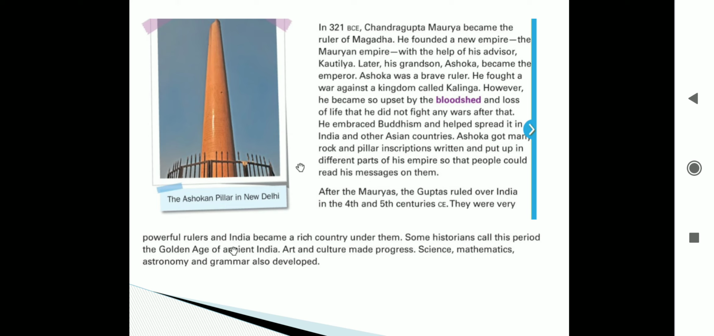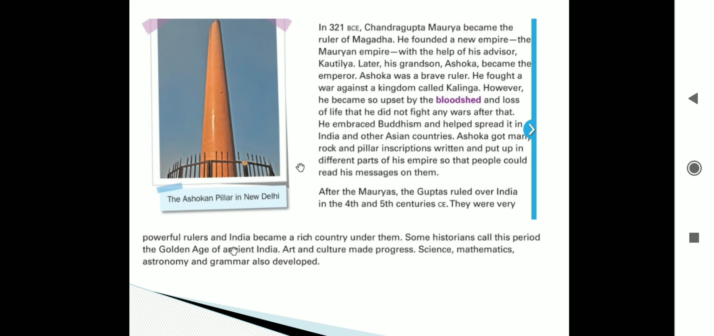He founded a new empire, the Mauryan Empire, with the help of his advisor, Kautilya. Kautilya was there to help him and guide him. With his guidance, he founded a new empire.